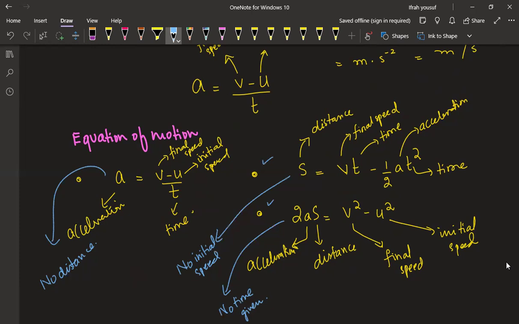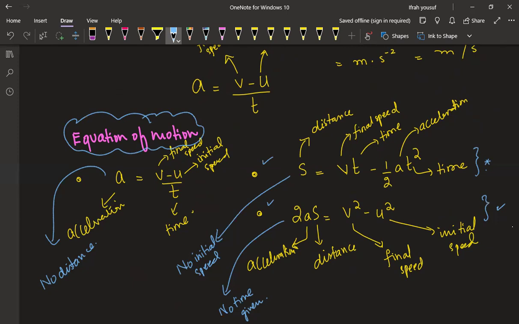But now we have to identify if the time is given in the question. If the time is not given, we cannot use this one; we have to move to this one. Is this clear? This is how we are going to apply them. These equations come from the same scenario. The equation of motion says that the body has to move. If the body is not moving, these equations cannot be applied. Clear?